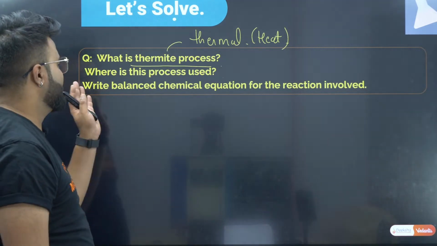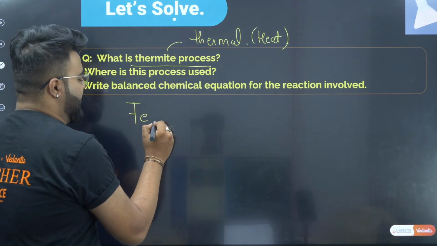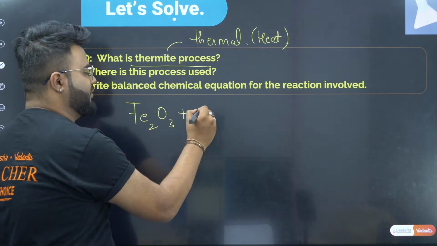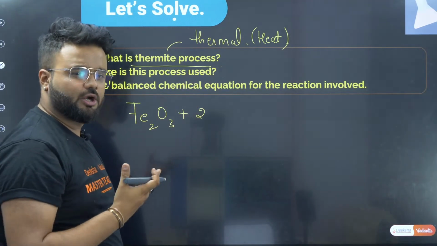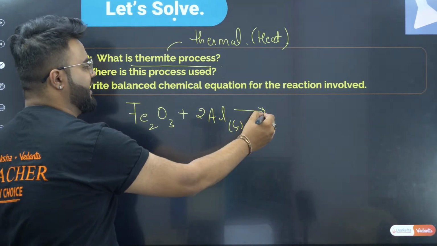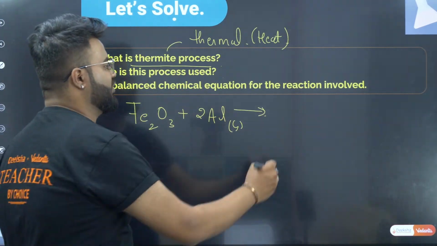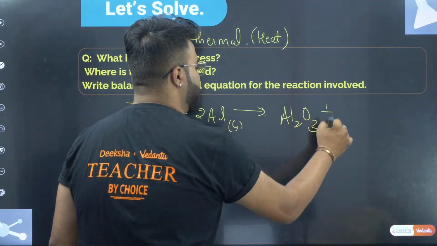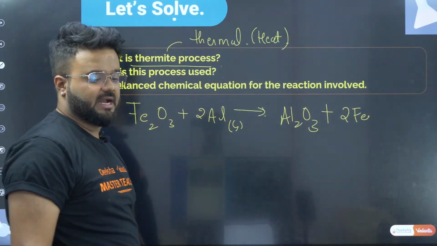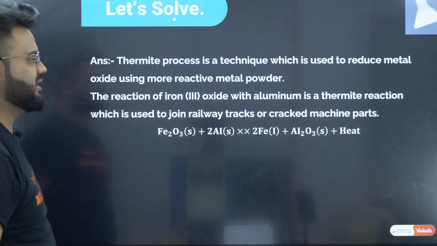This is a 2 marks question, and write the balanced chemical equation for the reaction involved. If I take iron 3 oxide, when it is reacted with aluminium solid, what does it form? It forms aluminium oxide and 2Fe, and here heat is evolved. Okay guys, so this is your correct answer.